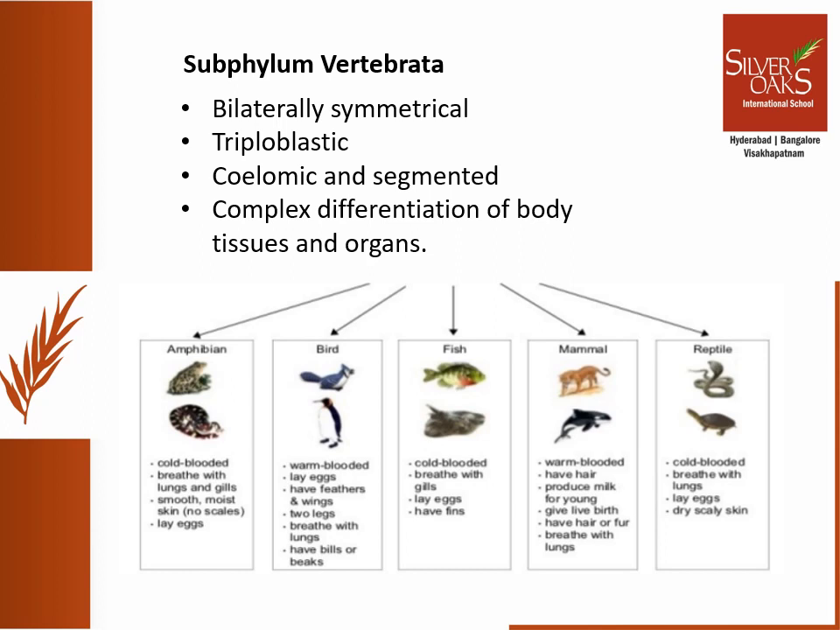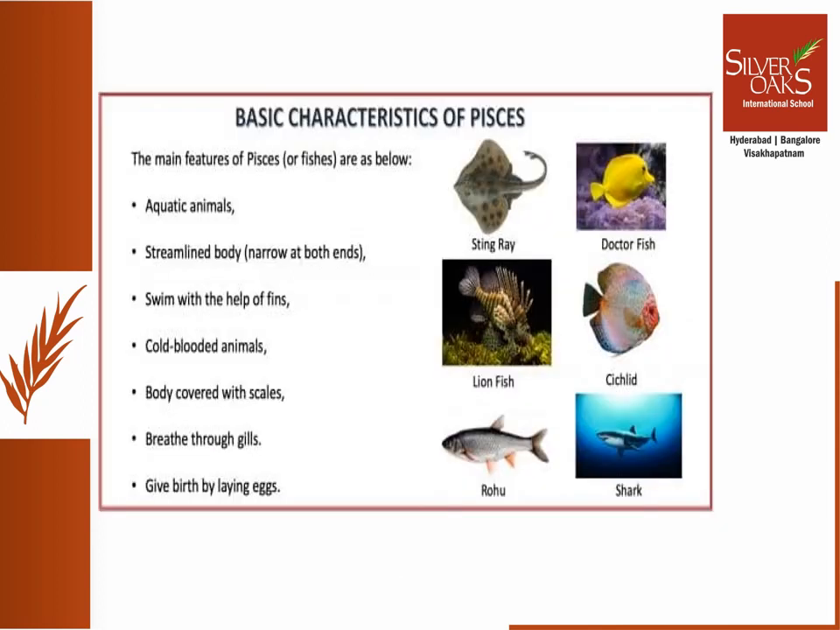So we will learn about them in detail. Let's learn the basic characteristics of the class Pisces. We all know Pisces have all the fishes in this class, and we know fishes are exclusively aquatic in nature. Their body is streamlined, which helps them to swim. Streamlined body means it will be narrow at both ends, and this type of structure helps them to cut through the water and swim properly.